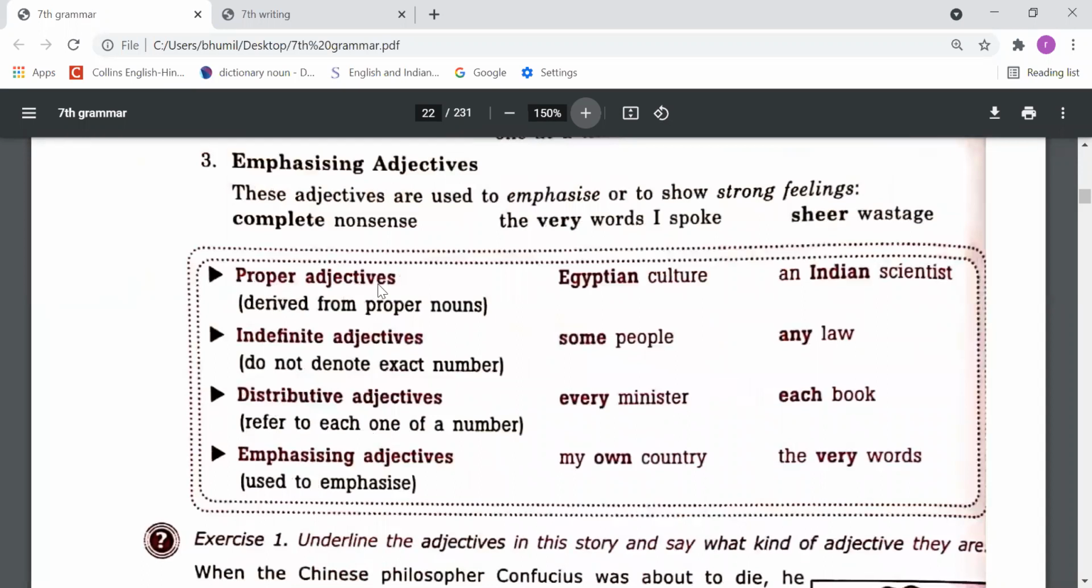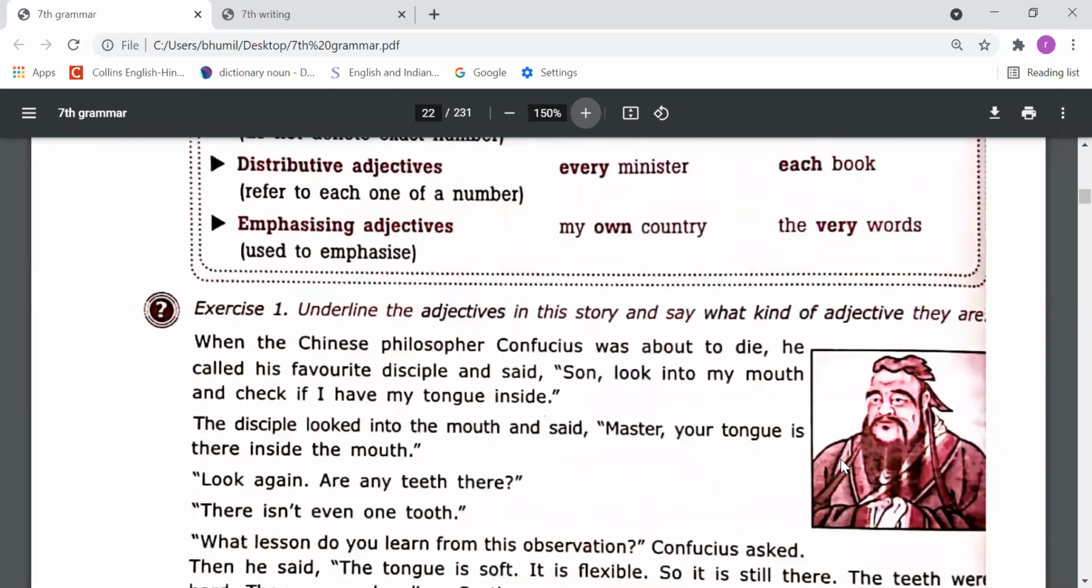Next, proper adjectives: Egyptian culture and Indian scientists. Indefinite adjectives, we have studied: some people, any law. Distributive: every minister, each book. Emphasizing: my own country, the very words, these are the emphasizing adjectives.